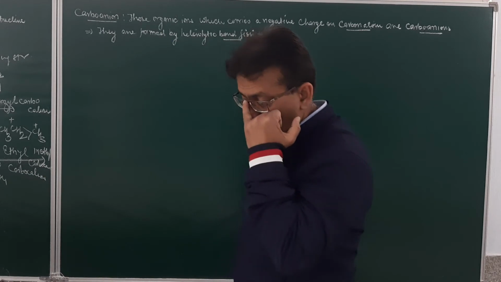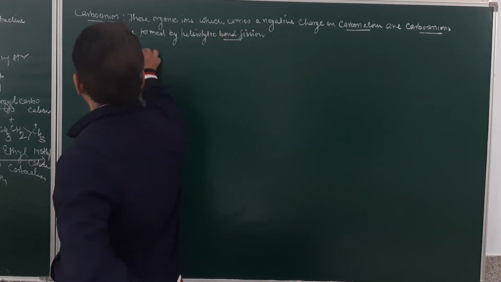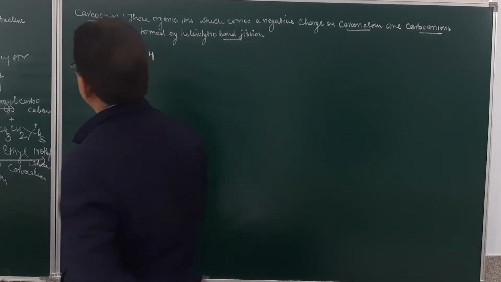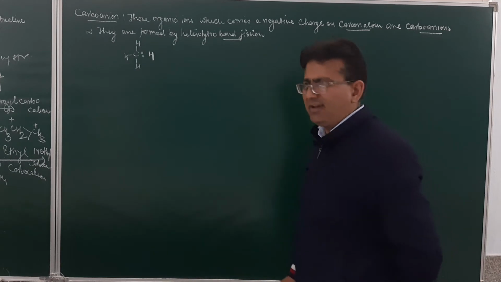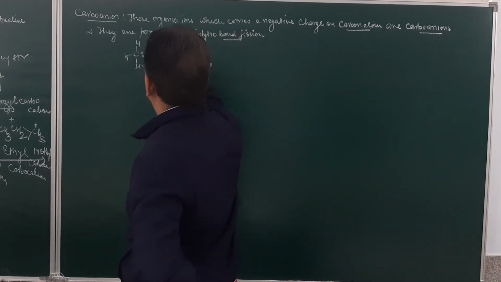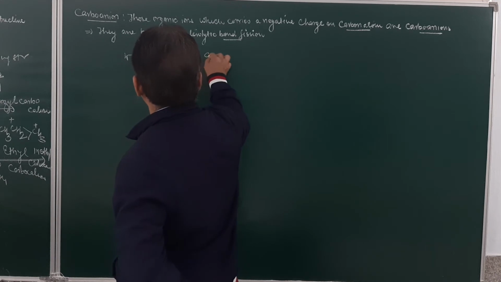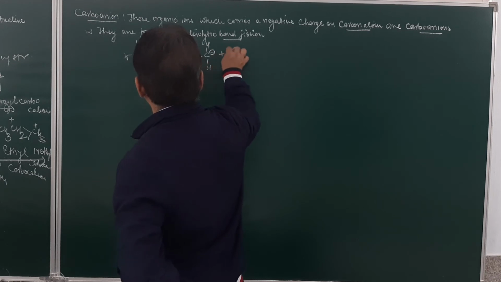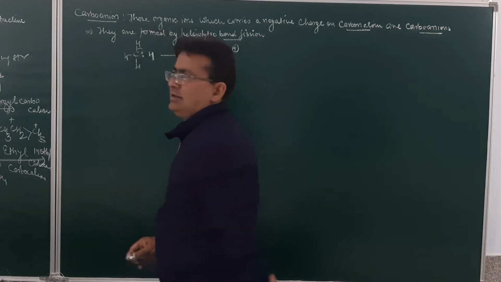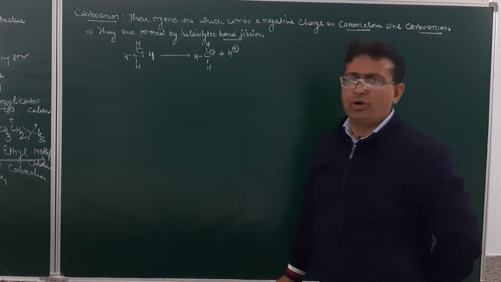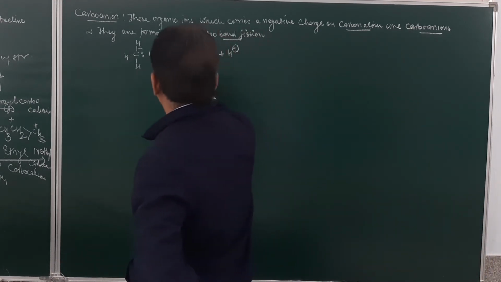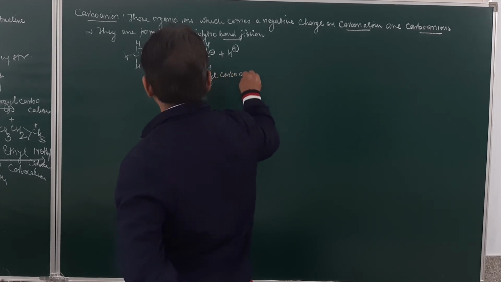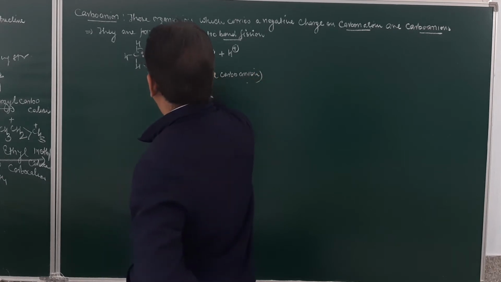How? Suppose we have this group. This will be CH, H, H, and then over here is H. In this case, carbon is more electronegative as compared to hydrogen. So when the bond fission takes place, this will become negative. So this will be CH3 with a negative charge, and H will be positive. So this is a carbanion and it will be called methyl carbanion. Am I clear?